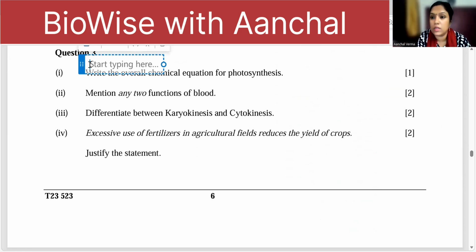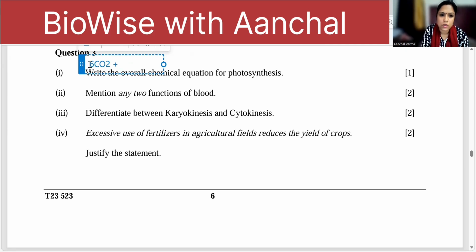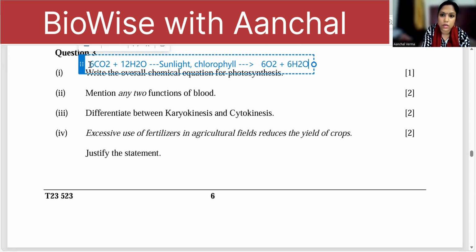So photosynthesis. 6 molecules of carbon dioxide plus 12 molecules of water in the presence of sunlight and chlorophyll gives you 6 molecules of oxygen plus 6 molecules of water plus glucose, C6H12O6.